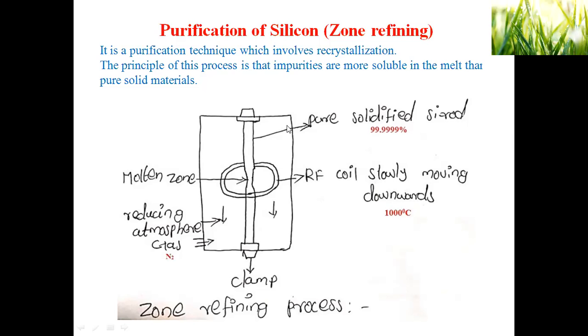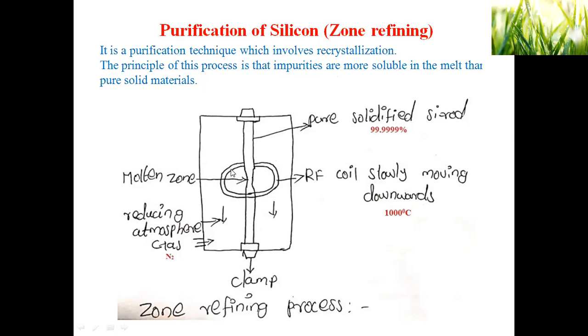While moving, the pure silicon is solidified at the bottom itself, whereas the impurities move downwards along with the RF coil. That is the basic principle we are already familiar with.